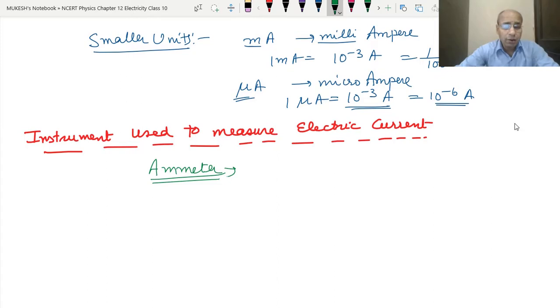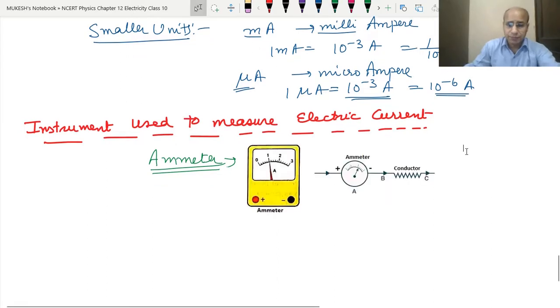Let's see how this instrument looks. See, this is the ammeter. This is the pointer which is given on the ammeter. We have milliammeters also. So this is the plus and this is the minus sign, and this is the conductor.